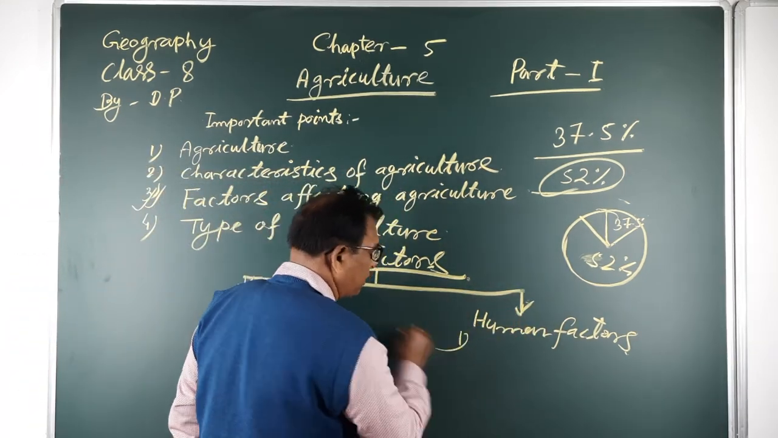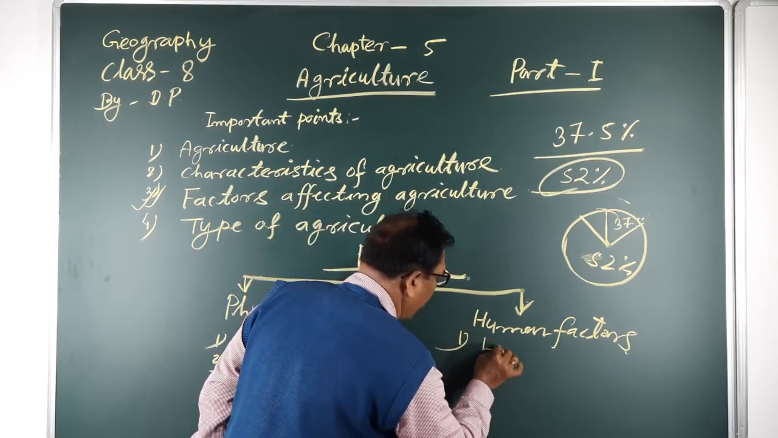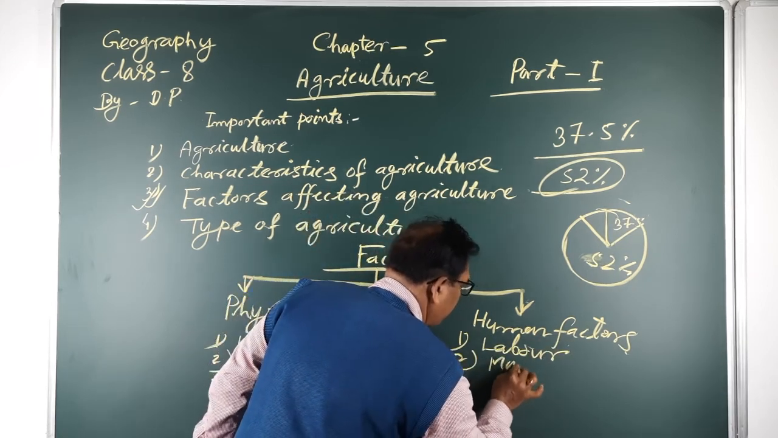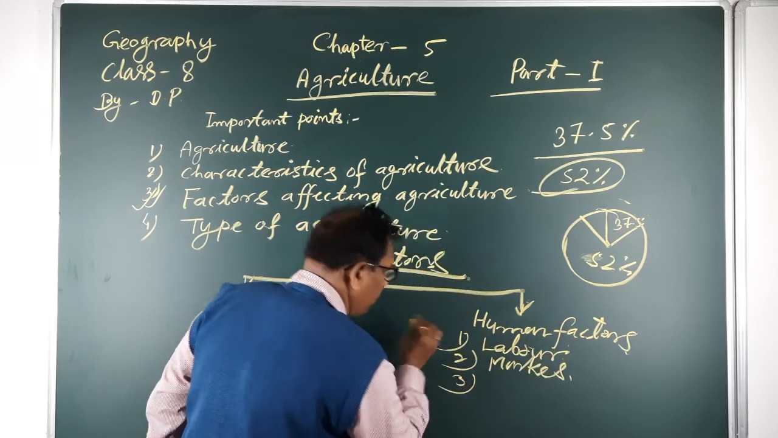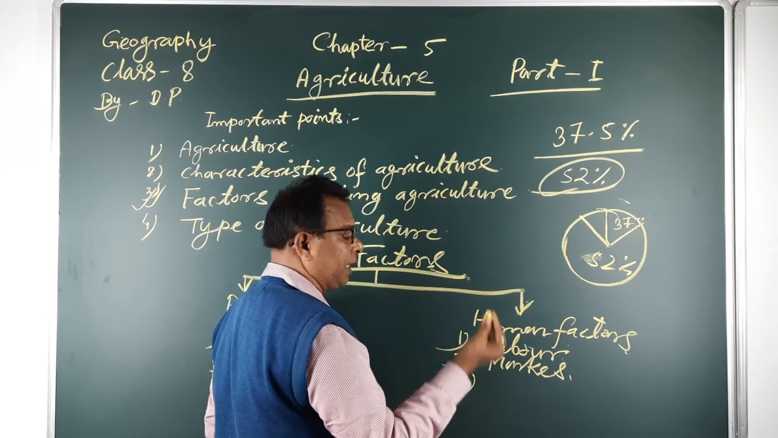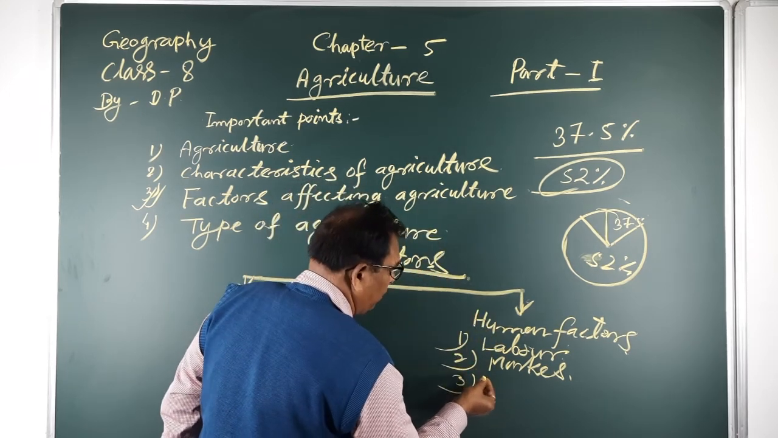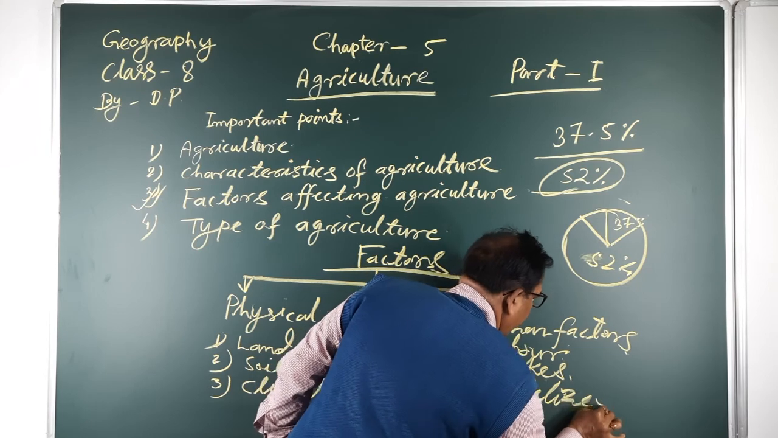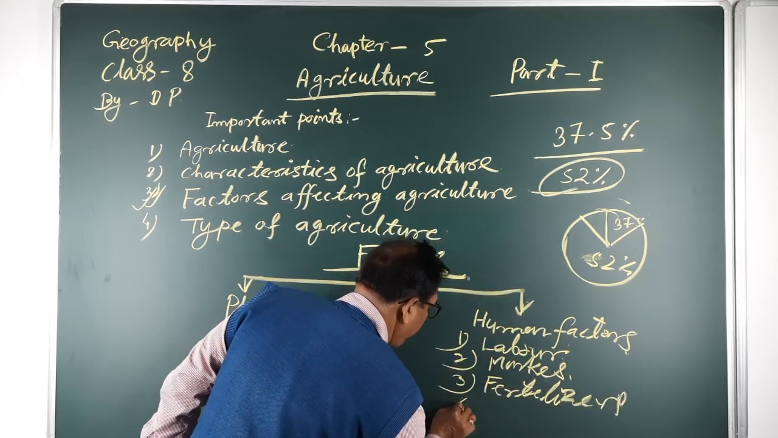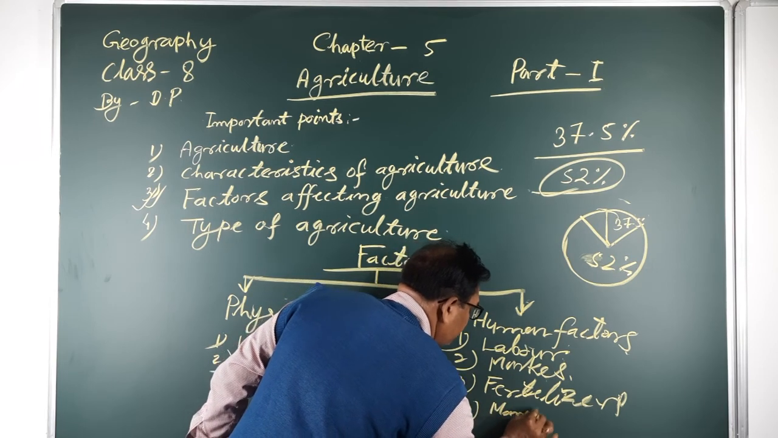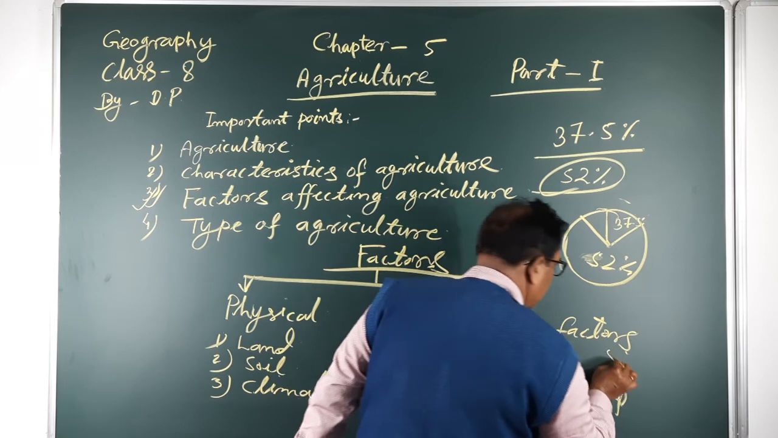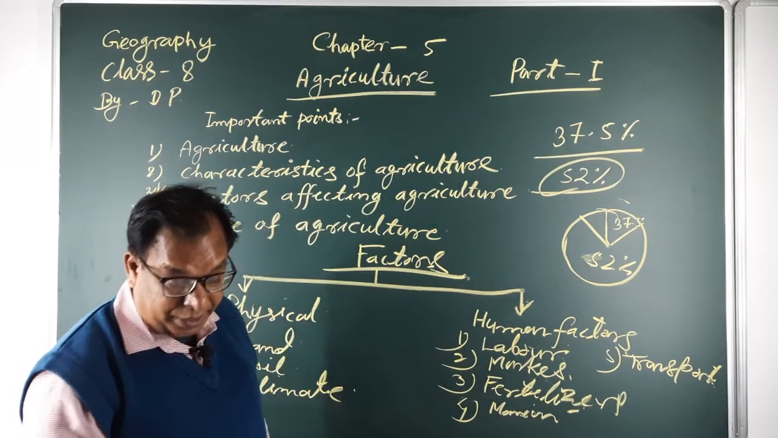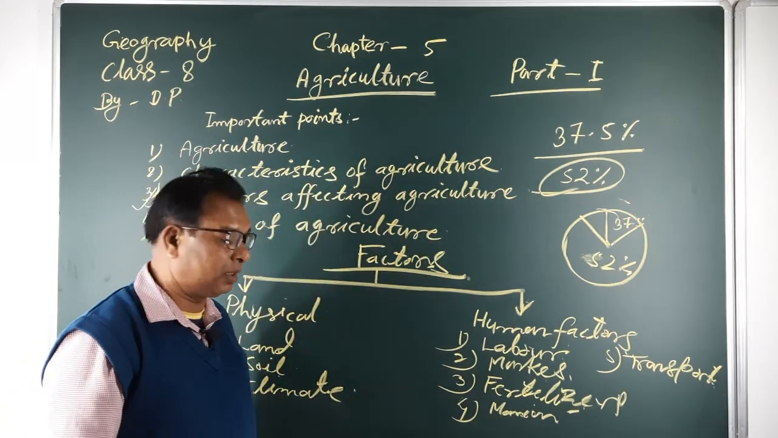Under the human factors, we can study labor, market, different types of agricultural equipment, fertilizers, manure, transport, etc. These are the many factors affecting agriculture of the world.